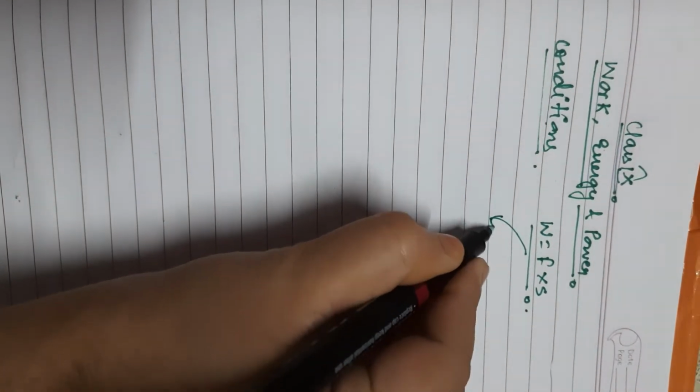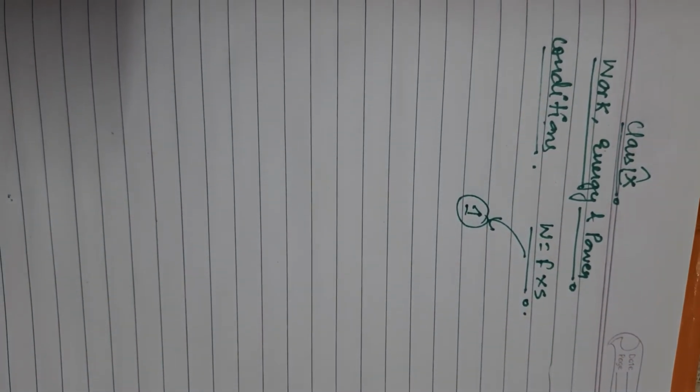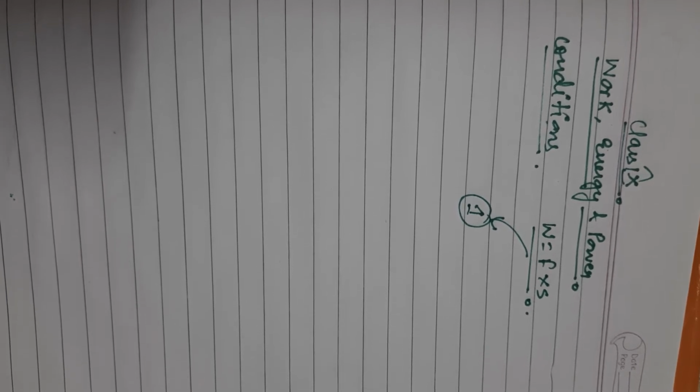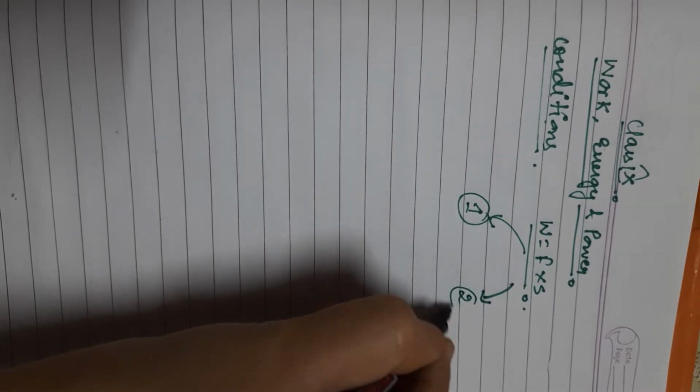One condition which is required is that a force should act on the object. If we do not apply any force on the object, then there will be no displacement. So one condition required for work to be done is the presence of an external force. The second necessary condition is that there should be a displacement in the object.